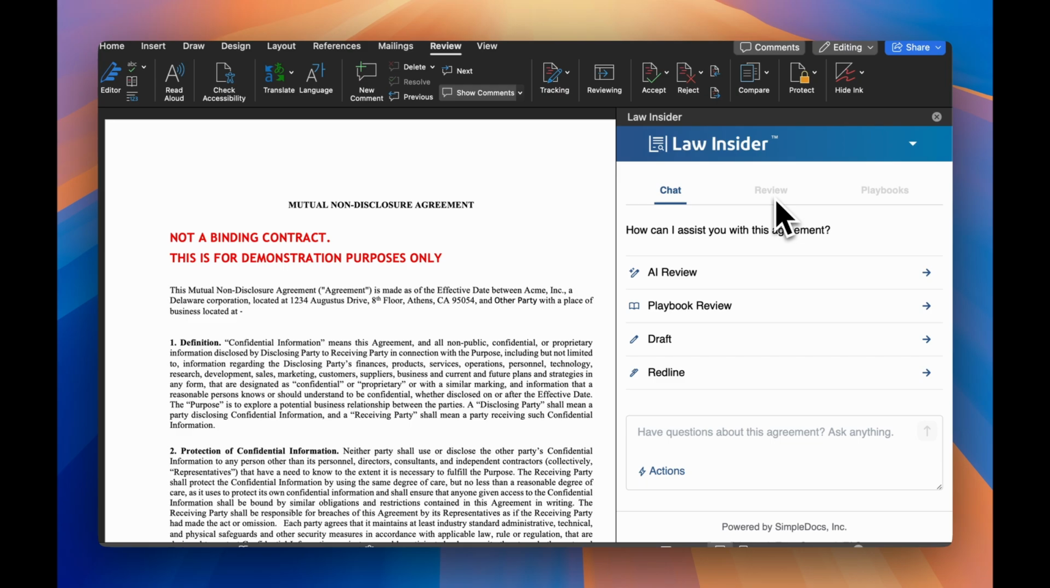We have standard playbooks that allow you to run things like the one NDA standard or one DPA or one SaaS or other expert developed playbooks against the document. And then we have the ability for you to build your own custom playbooks, which I'm also going to take a minute to show you how to do. So let's start with chat.